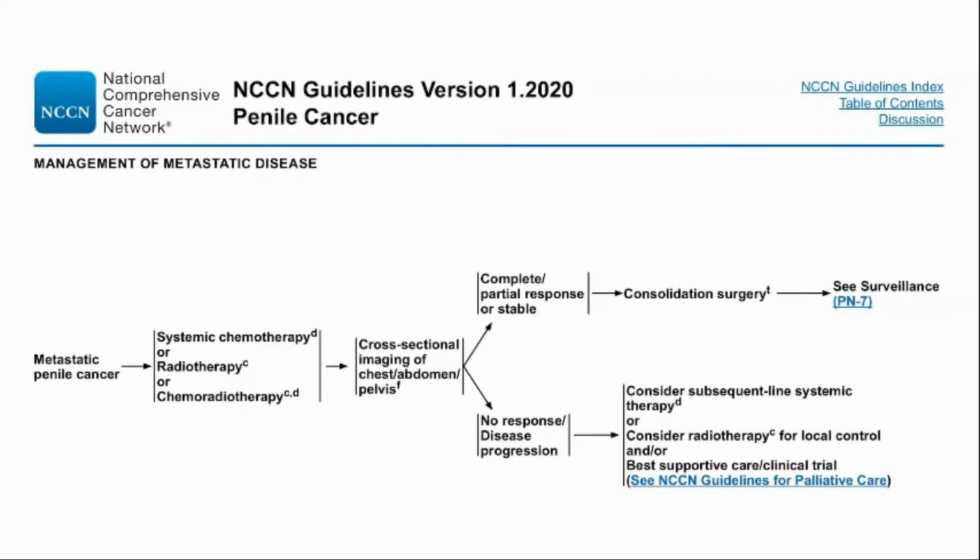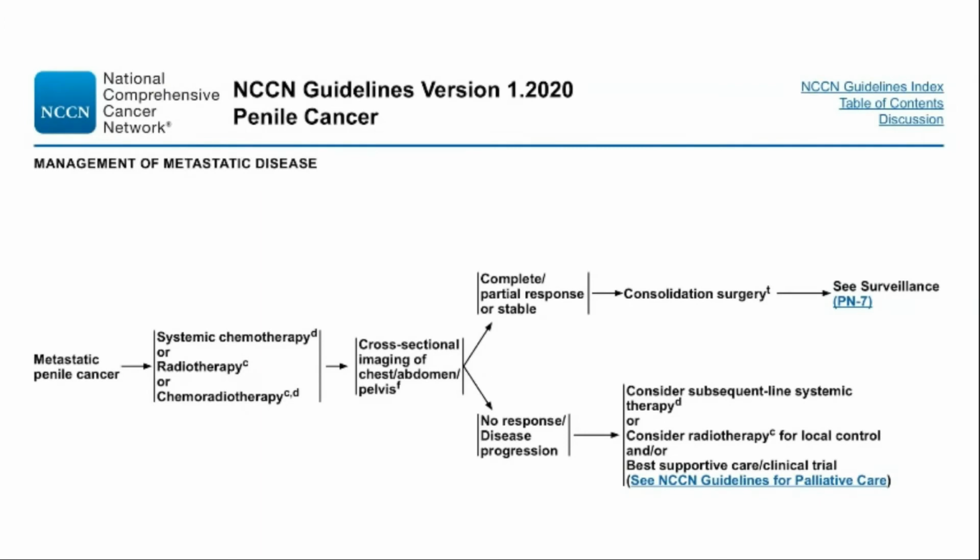However, surgical consolidation should not be performed on patients with disease that progresses during systemic chemotherapy, except for local symptomatic control. Preoperative RT may also be given to patients who have lymph nodes greater than or equal to 4 cm without skin fixation to improve surgical resectability and decrease local recurrence. For patients with unresectable inguinal or bone metastases, RT may provide palliative benefit after chemotherapy. Systemic therapy may also be considered upon disease progression.